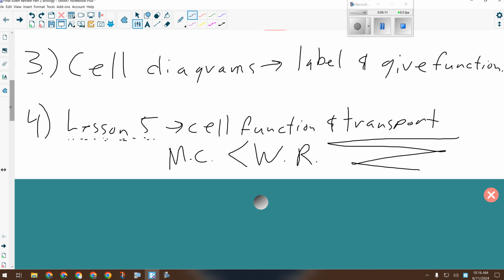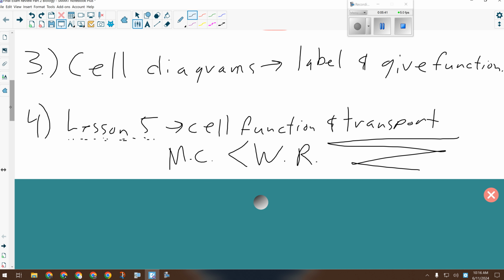Diffusion, osmosis, and active transport. Which one did we talk about the most? I'd say osmosis would be a close second, only because osmosis was how plants transported water. It ended up in more things. But on a cellular scale, diffusion is the biggest thing because that's the only way stuff moves around in the cell. And that came up in that little cube lab.